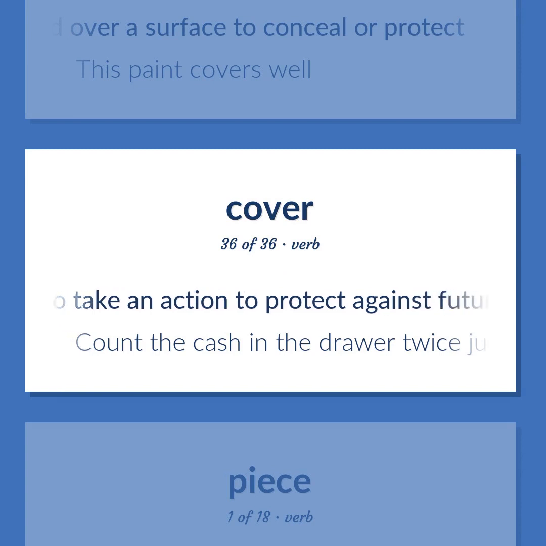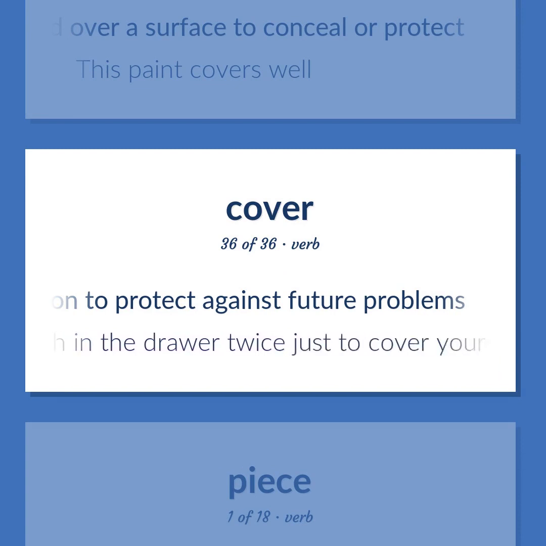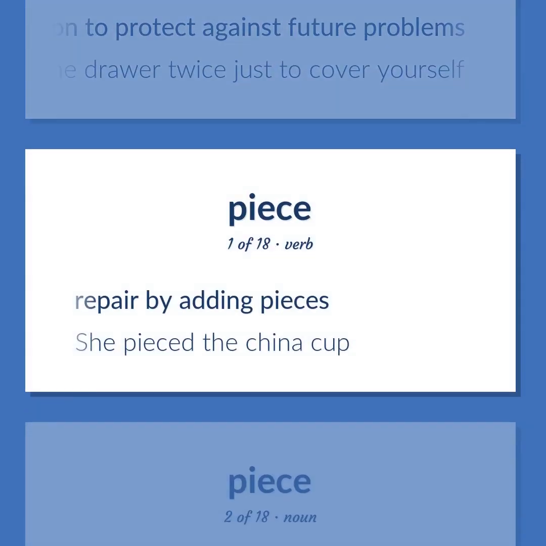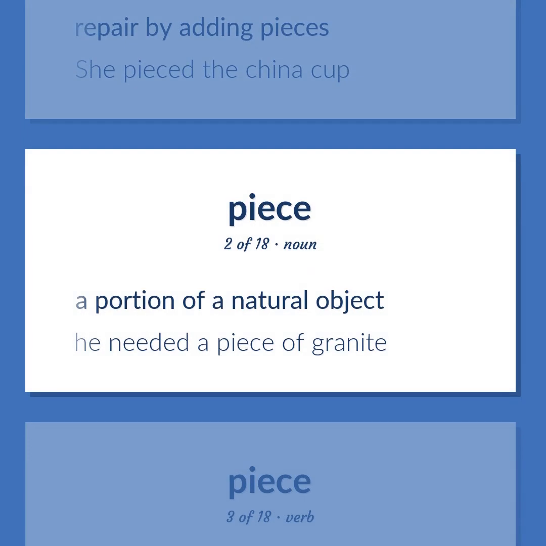To take an action to protect against future problems. Count the cash in the drawer twice just to cover yourself. Repair by adding pieces. She pieced the china cup. A portion of a natural object. He needed a piece of granite.